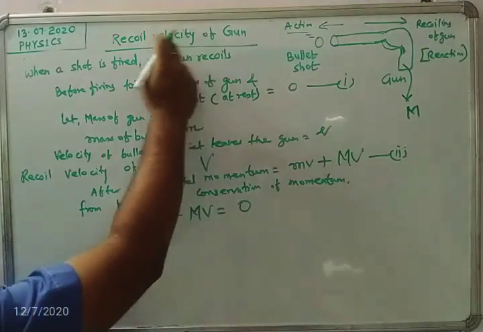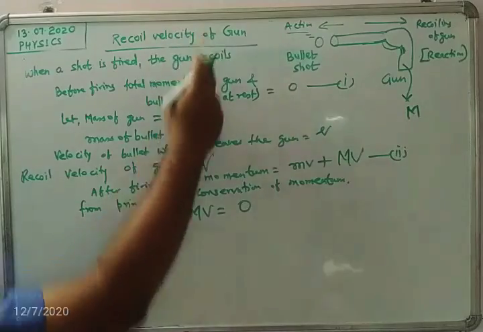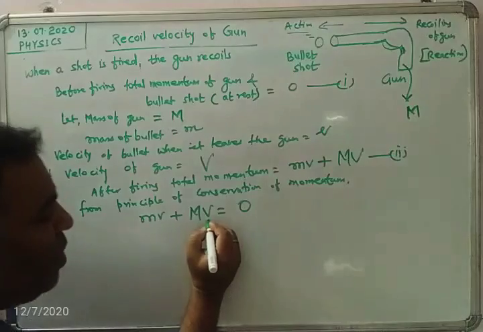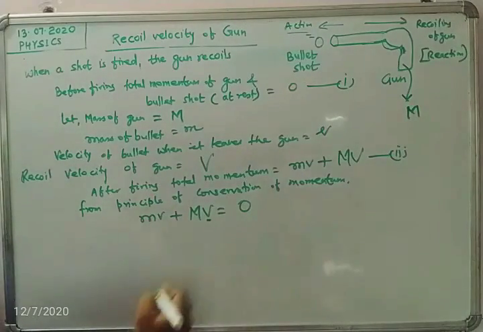So what is the recoil velocity? We are discussing the topic, and this topic is the recoil velocity of the gun. The recoil velocity of the gun is this capital V.